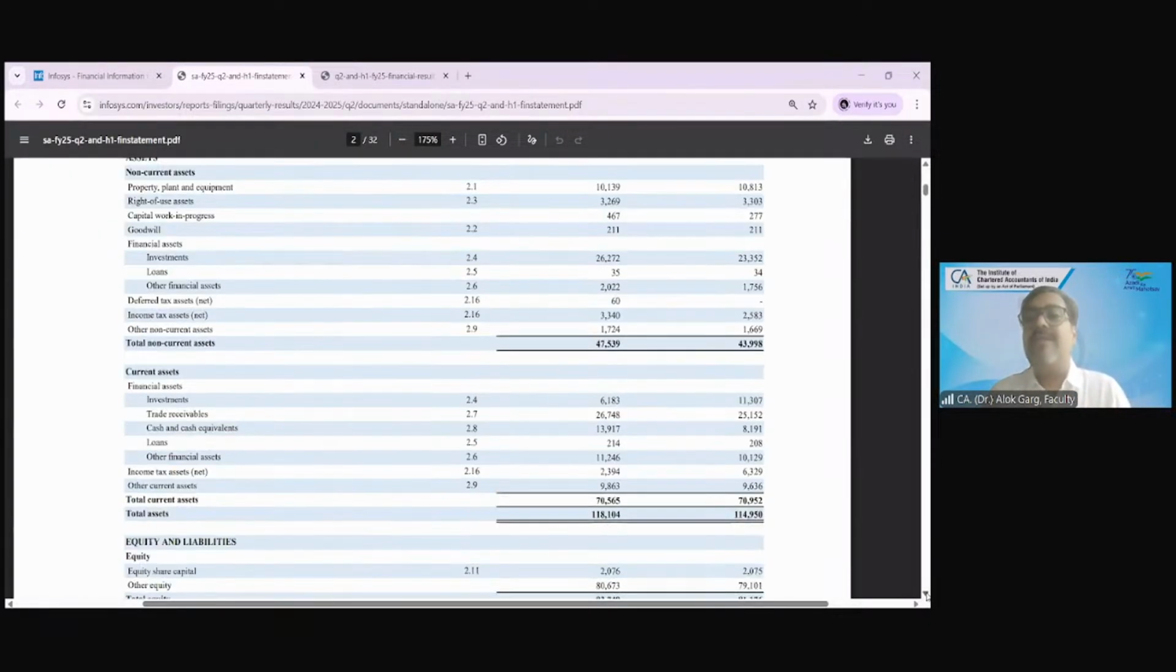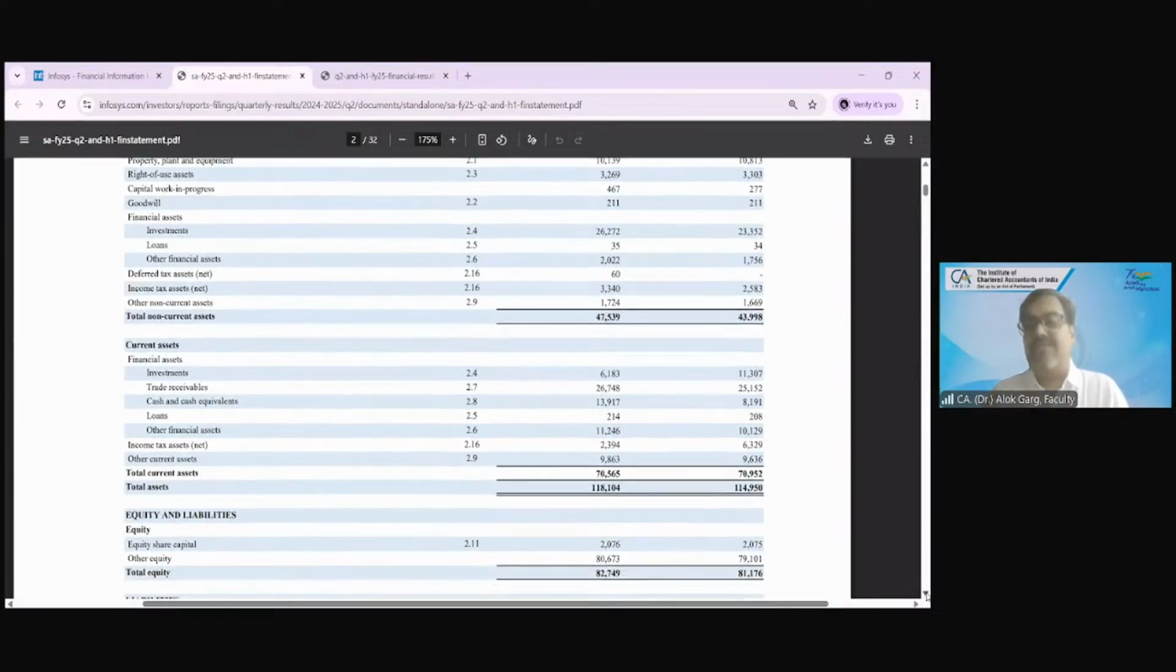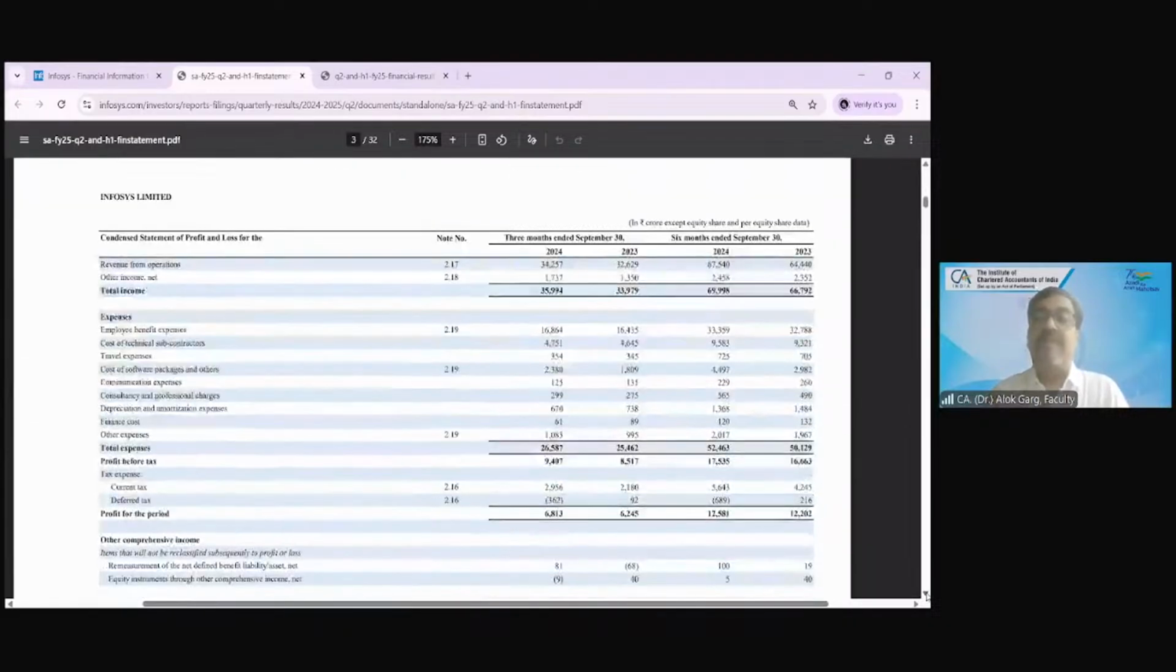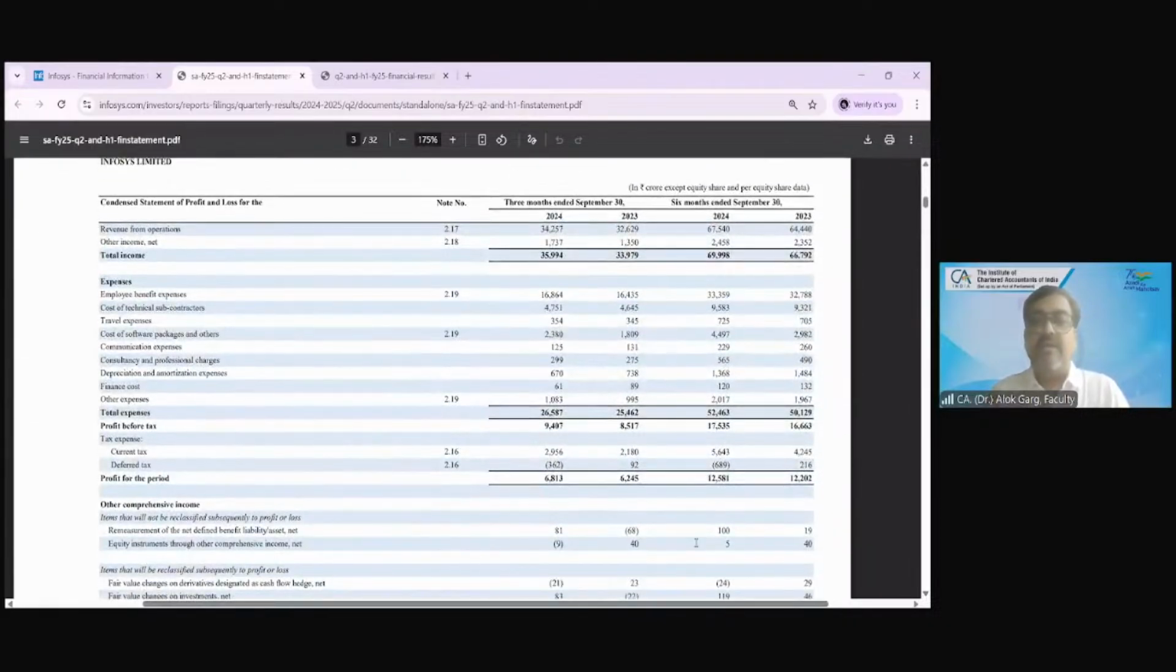Not complete means not detailed. Detailed disclosures are not given. Hence it is known as a condensed balance sheet. Okay, P&L. This P&L is complete. If you can see this, the word is condensed statement of profit and loss. But this is a complete P&L.